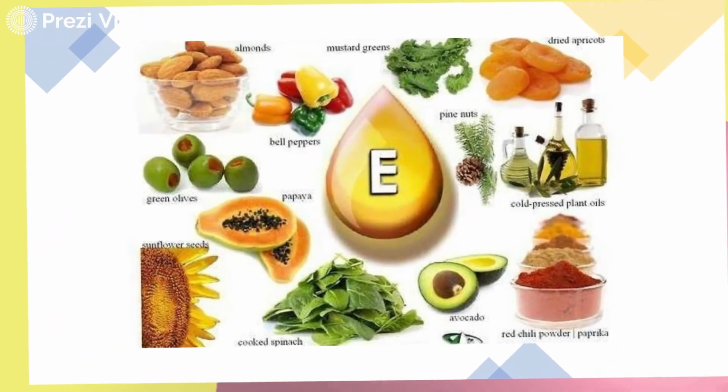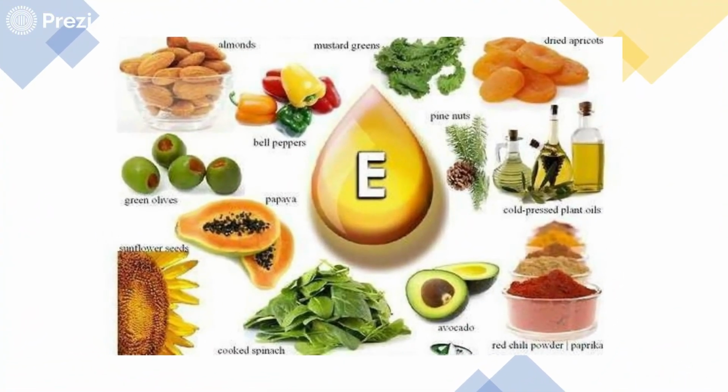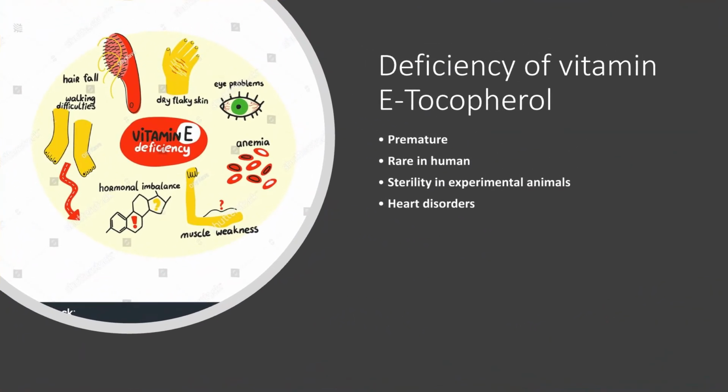Next, moving on to another vitamin, vitamin E. The deficiency of vitamin E, tocopherol, results in premature aging, and it is rarely found in humans. It sometimes causes sterility in experimental animals and heart disorders. It basically causes hormonal imbalance.